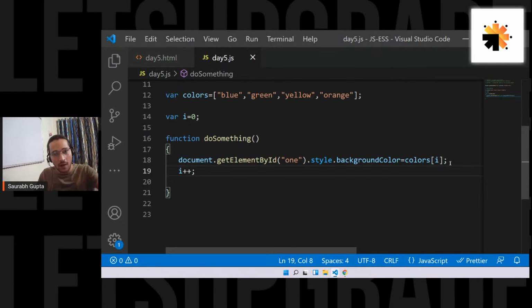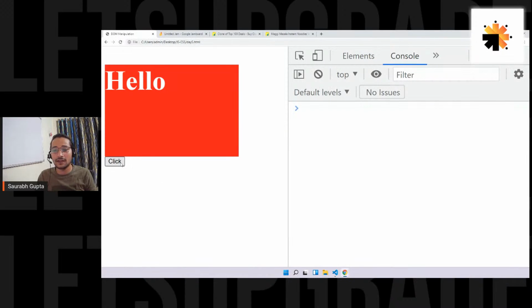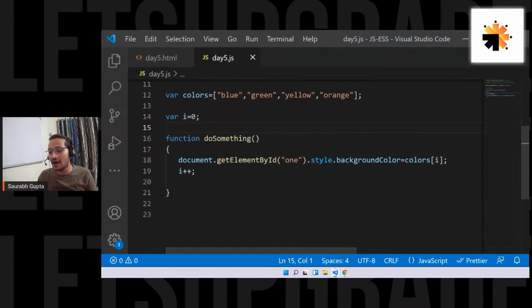Now that i is becoming 1, next time when I click, again this code will be applied, but now colors of i, and i is 1, so it will select green. Next time it will select yellow. Next time it will select orange. i will keep incrementing. Let's see if it is actually working. Blue, green, yellow, orange. And after that, not changing, because that was the last color that we gave, right? After that, it's not changing.